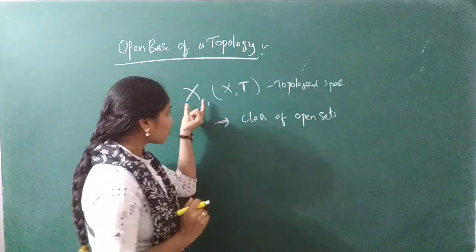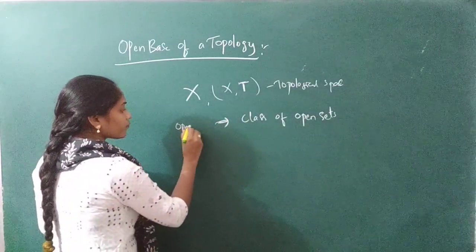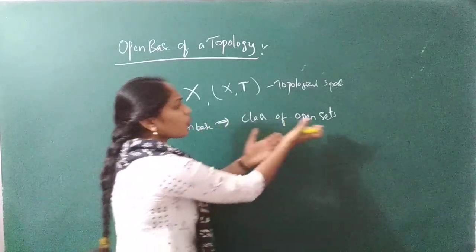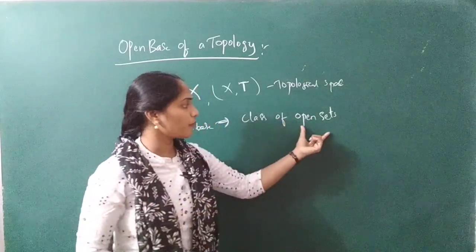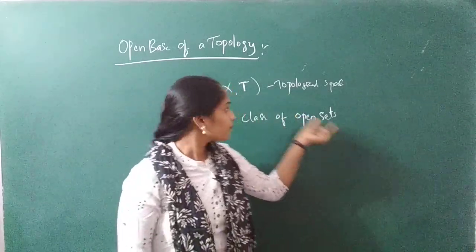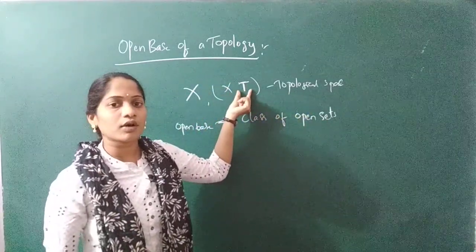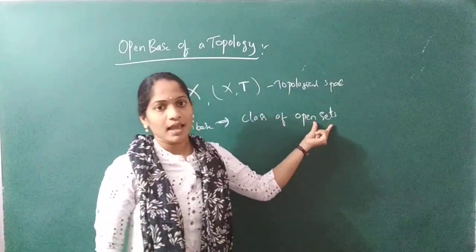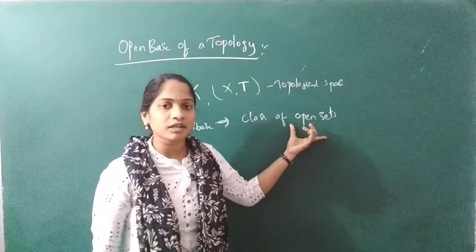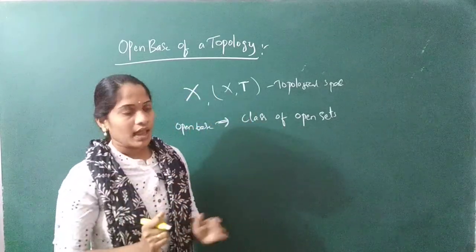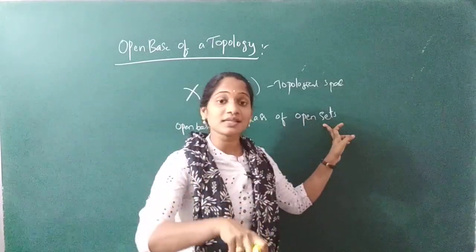Got it? What is an open base? An open base is nothing but a class of open sets. Where do the open sets come from? They are in tau. The members of tau are nothing but the open sets.